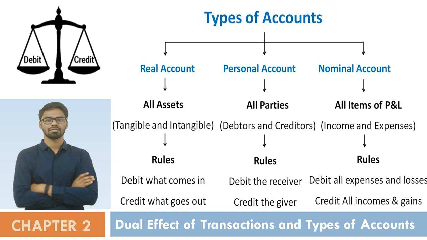In this particular part, we are starting with a new chapter, that is dual effect of transactions and types of account. As you already know, dual effect of transaction means every transaction, every event has two types of effects. One is the debit effect and the second is the credit one. When we put one as a debit and the second as a credit, then ultimately we are going to make the complete total of both of these. Then we will also discuss the types of accounts. Here there are three different types, that is real, personal and nominal.